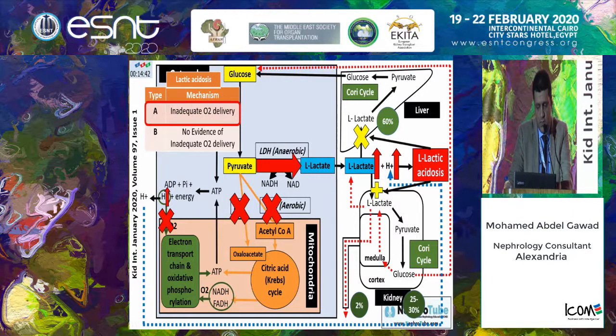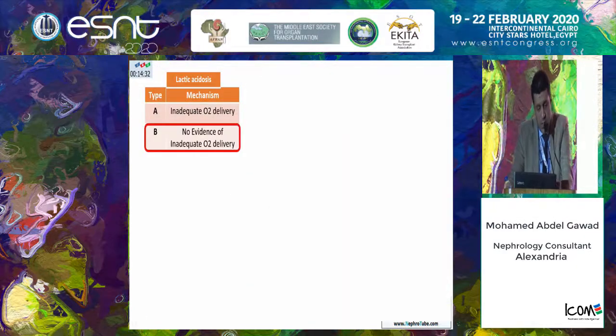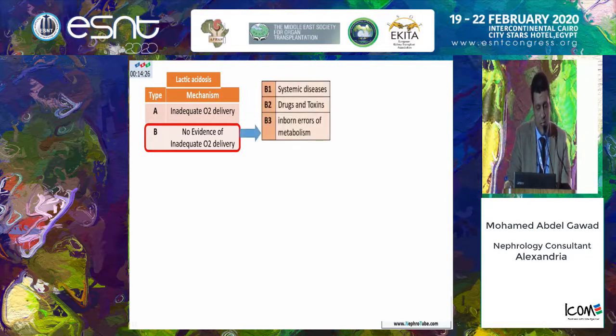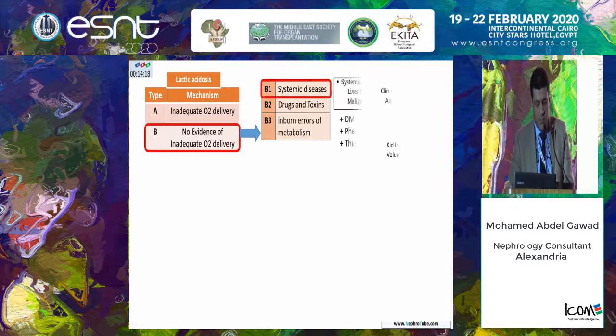And the kidney in this situation compensates about 50% of the disability of the liver to metabolize L-lactate. Regarding type B lactic acidosis, there is no evidence of hypoxia or inadequate oxygen delivery. We have three types of type B lactic acidosis: B1 in the presence of systemic disease, B2 drugs and toxins, B3 inborn errors of metabolism.